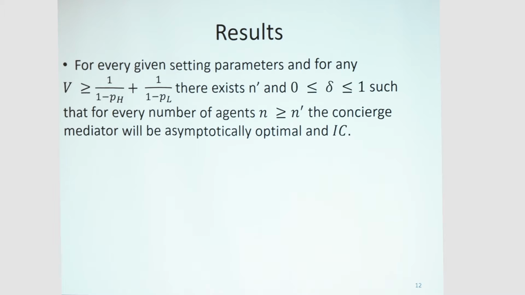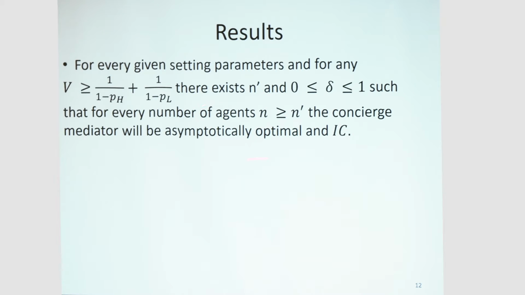Okay. So as a result, we get that for every given setting of parameters, and for any V greater or equal to 1 divided by 1 minus PH plus 1 divided by 1 minus PL, which is the period time of two switches from R to S and from S to R, there exist N prime and delta between 0 and 1, such that for every number of agents N greater or equal to N prime, the concierge mediator will be both asymptotically optimal and incentive compatible.